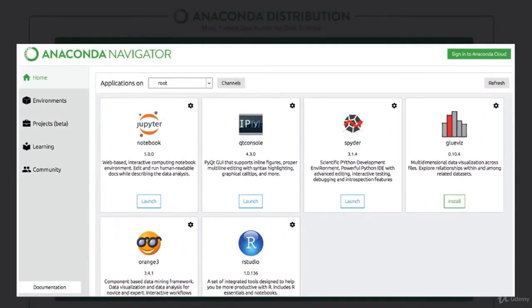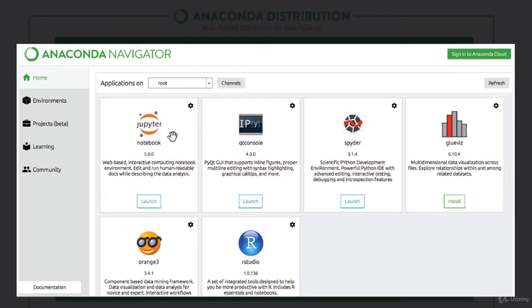Now, Anaconda does come with a navigator. If you're one of those people who grew up with Windows and you prefer a GUI, a graphic user interface like Windows, then you probably would like to start with Anaconda Navigator. The Anaconda Navigator pretty much gives you a window like this.